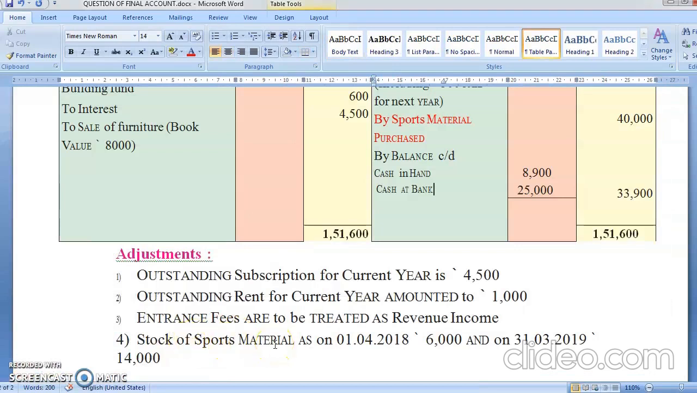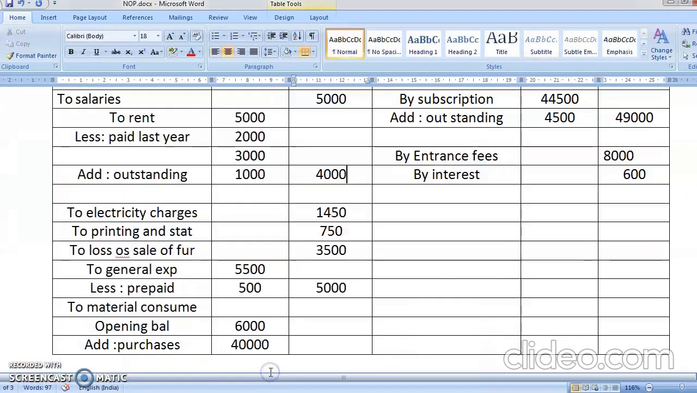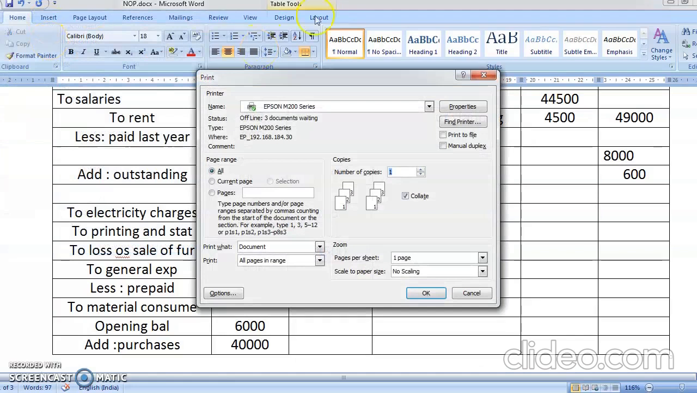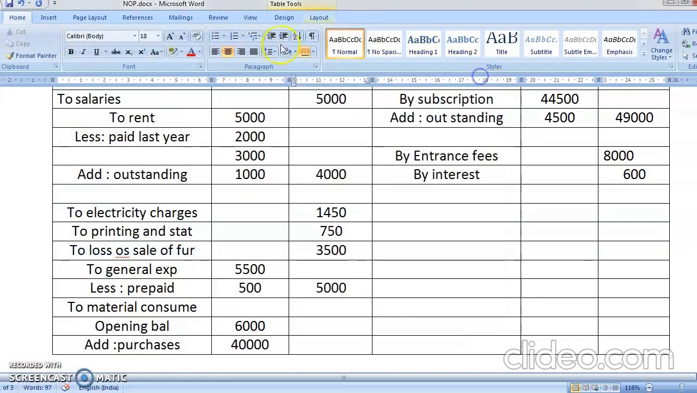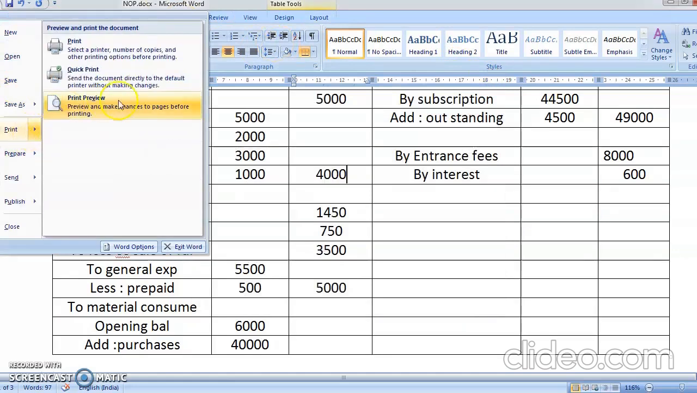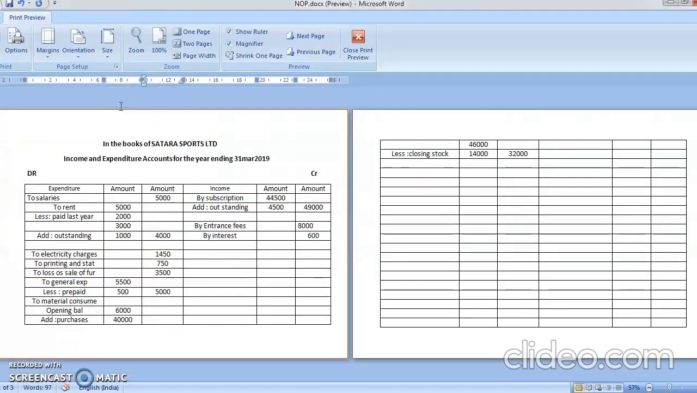Entrance fees will be treated as revenue. We have done sports and material, everything we have done. Now the only thing remaining is our totaling part. So now let's start, students, start doing the totaling of it. Okay. So now we'll do the totaling of both sides, as already in the explanation we have told you what is going to happen. Now see 49,000,